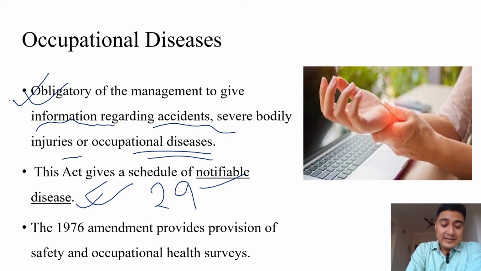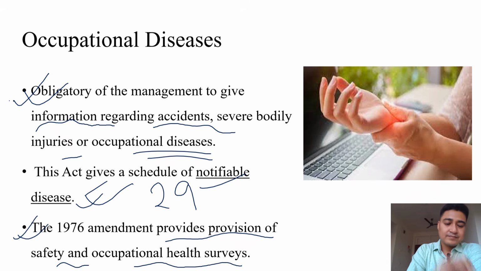This amendment also provides for safety and occupational health surveys, when and how to be done from time to time for the welfare of the workers. The Factory Act has given it in detail.